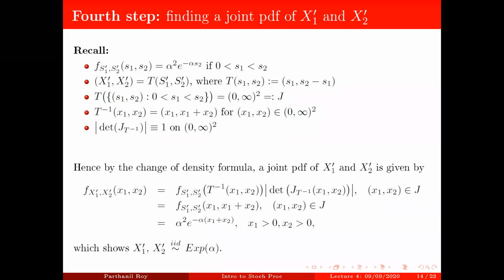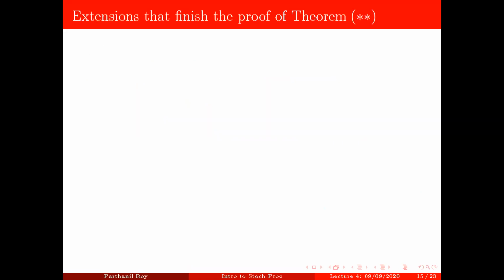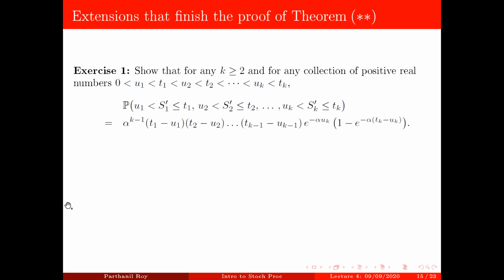We won't do that. We'll just break it up into two exercises, which I would ask you to solve. You don't have to submit it, but you have to solve it yourself. So what are the extensions that will complete the proof of theorem star star? First exercise is show that for any k bigger than or equal to 2, k equal to 2 is already done, so you will do it for general k.